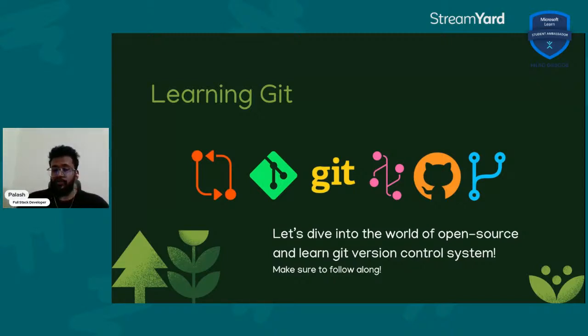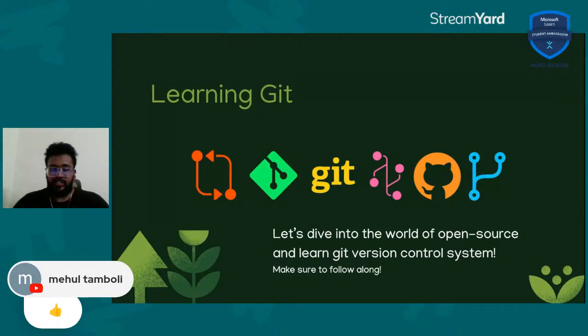That's basically how open source works. We collaborate, we suggest changes, we suggest features, we add stuff, we delete stuff, and all that process is done in a pull request.